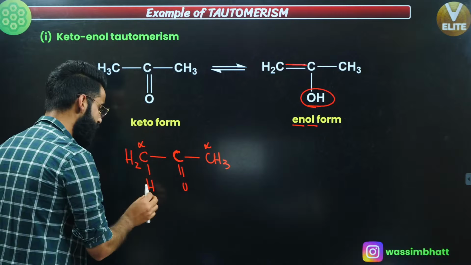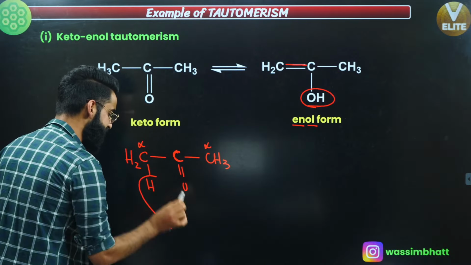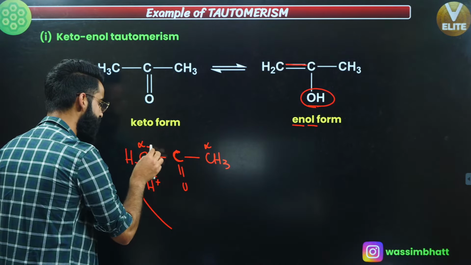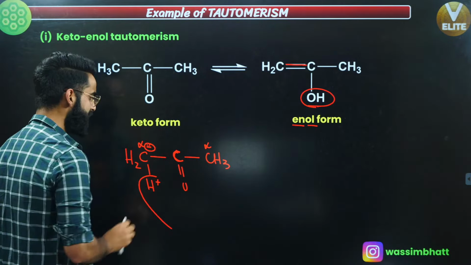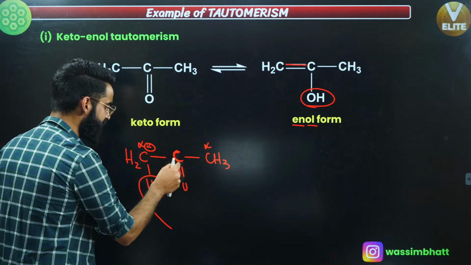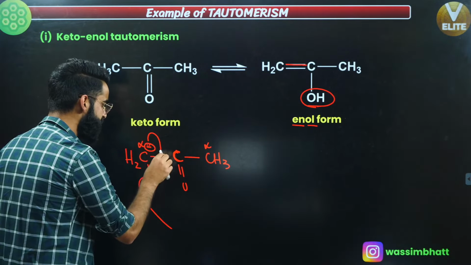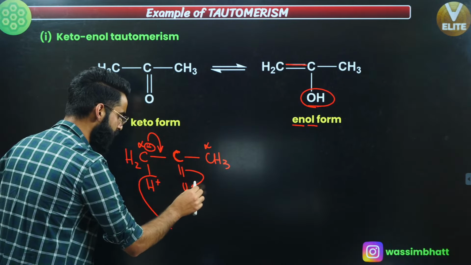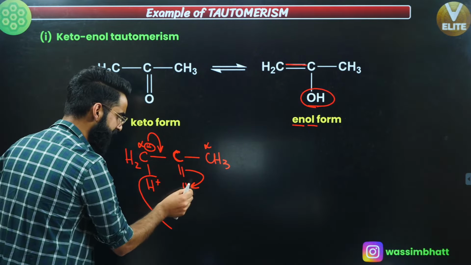Okay, see what is going to happen over here. Hydrogen is going to leave as H positive, so that there will be a negative charge on this carbon right here. This negative charge is in conjugation with this pi bond. So what is going to happen? This negative charge is going to form a bond over here, and this bond breaks down towards oxygen. Therefore, oxygen gets a negative charge.